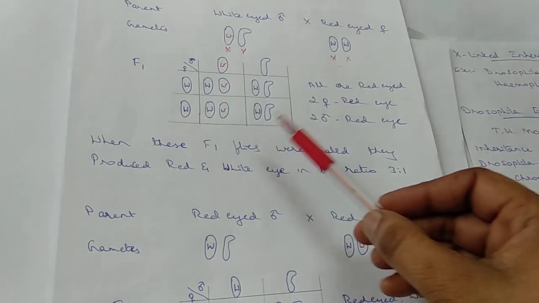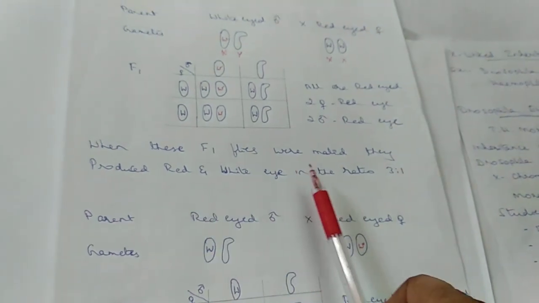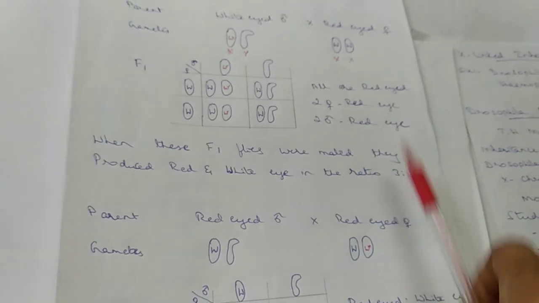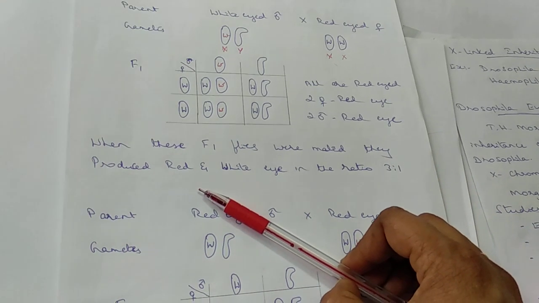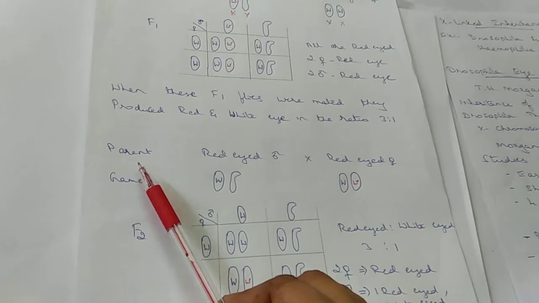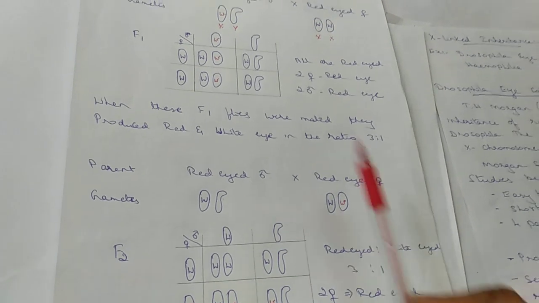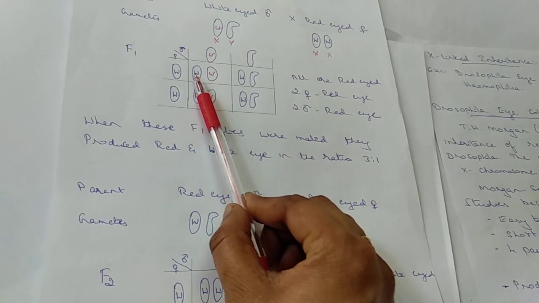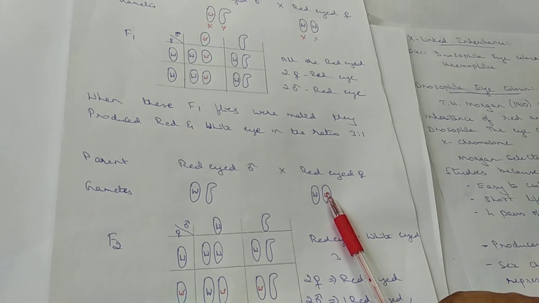Continuing now by taking the F1 flies, when these F1 flies were mated, they produce red and white eye in the ratio 3:1. In F1 we had got only red eye, but when we continue to the F2 generation, we are going to get back the red eye and also the white eye. Taking the parent red-eyed male with red-eyed female, this was the result we had got in the F1 generation. The same F1 generation we are taking here, the red-eyed male and the red-eyed female.